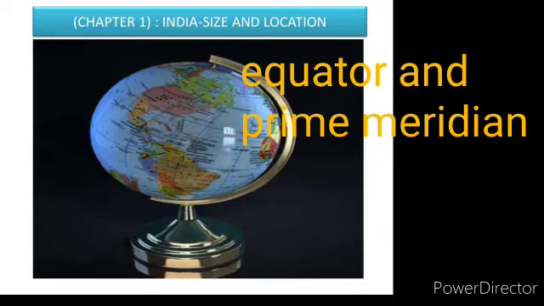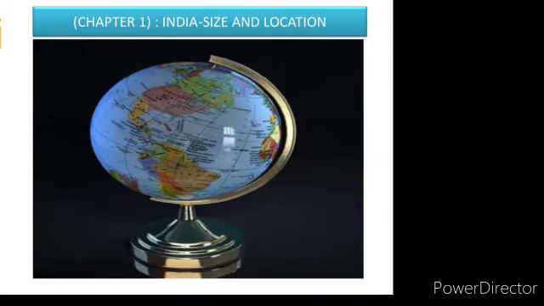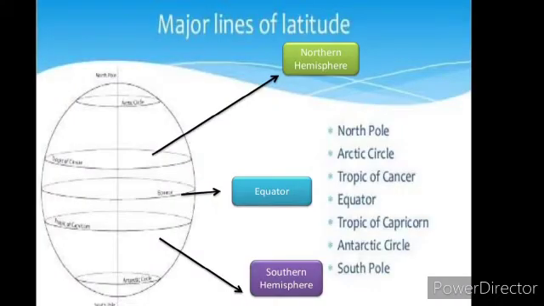It is divided by the Tropic of Cancer, that is 23.5 degree north, into almost 2 equal parts. That means our country is divided because the Tropic of Cancer passes through it. In the southeast, the Andaman and Nicobar Islands lie in the Bay of Bengal.